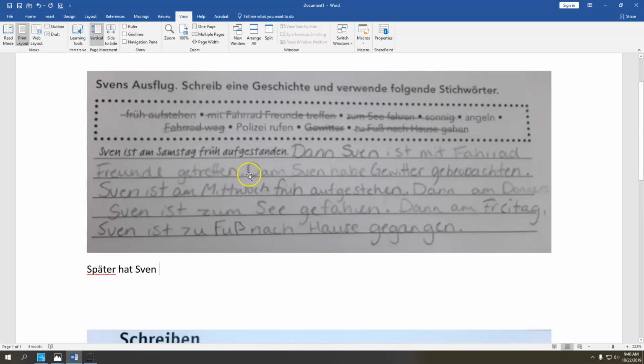Now, we don't want to say he watched storm. He watched a storm. We know that the gender of Gewitter is das. So if he is watching a storm, it's the direct object that he's watching. Das, we know, does not change in the accusative case. Ein Gewitter. Später hat Sven ein Gewitter. Now, that brings us to our past participle. Again, we're having a lot of problem with past participle here. Remember the rule that BEs don't get GEs. So we get beobachtet.